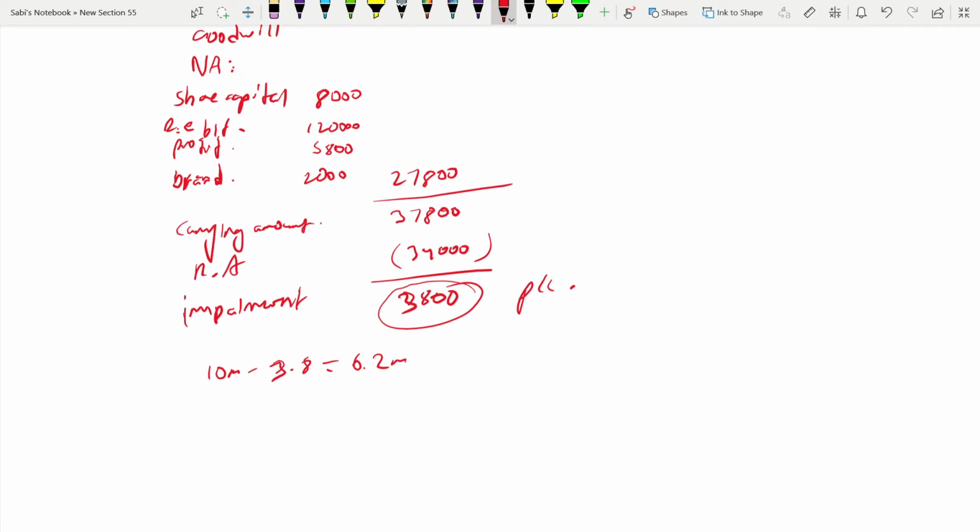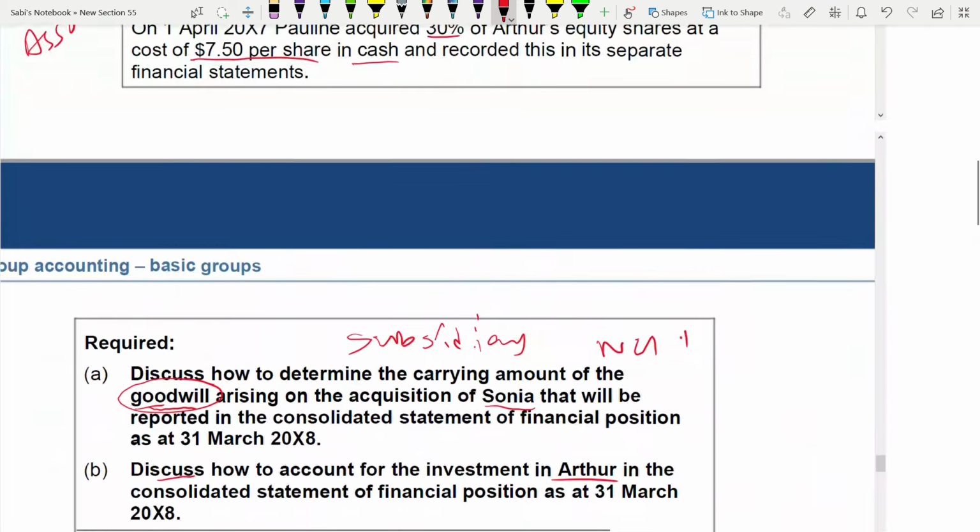But you need to understand what the percentage is. Have they given?